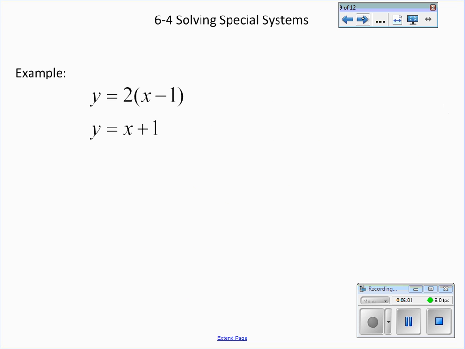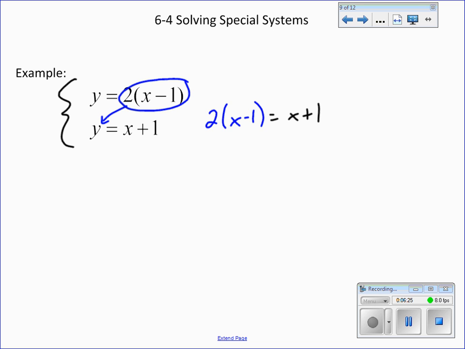Let's try another one. Okay, this one, both of them are solved for y, so I would use the substitution method. We're going to take what we know y is and plug it into the bottom one. So since it was y equals x plus 1, we're going to delete the y and put in 2x minus 1. First we need to distribute, and you get 2x minus 2 equals x plus 1.